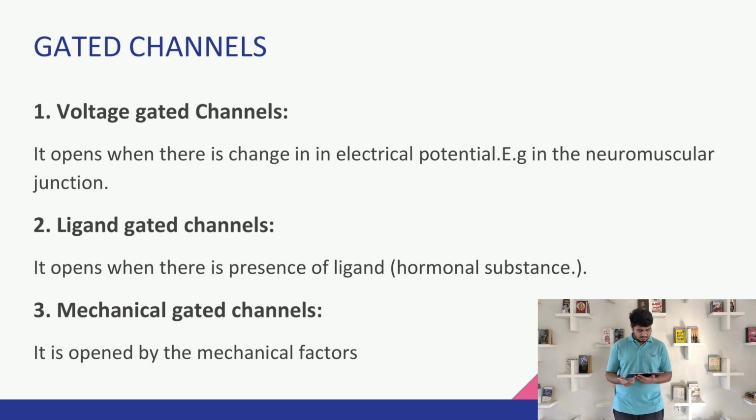Second is the ligand gated channel, which opens when there is the presence of a ligand, which is a hormonal substance. So when there is the presence of any hormonal substance, also known as a ligand, the channel opens, which is known as a ligand-gated channel. The third and the last is the mechanical gated channel. It is opened by mechanical factors. There are certain mechanical factors which affect and open the channel, which is known as a mechanical gated channel.